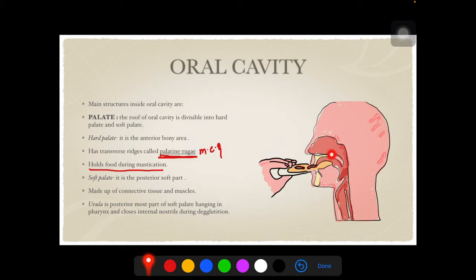The soft palate is the posterior soft part of the oral cavity. It is made up of connective tissue and muscles. Uvula is present in this region. It is the posterior-most part of the soft palate, hanging in the pharynx, and closes the internal nostrils during deglutition. So this is an MCQ question: what is the function of uvula? It closes the nostrils during deglutition.